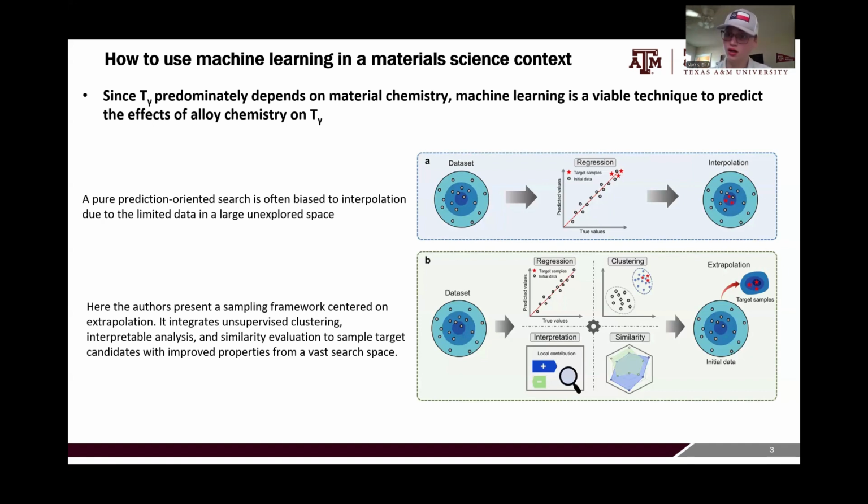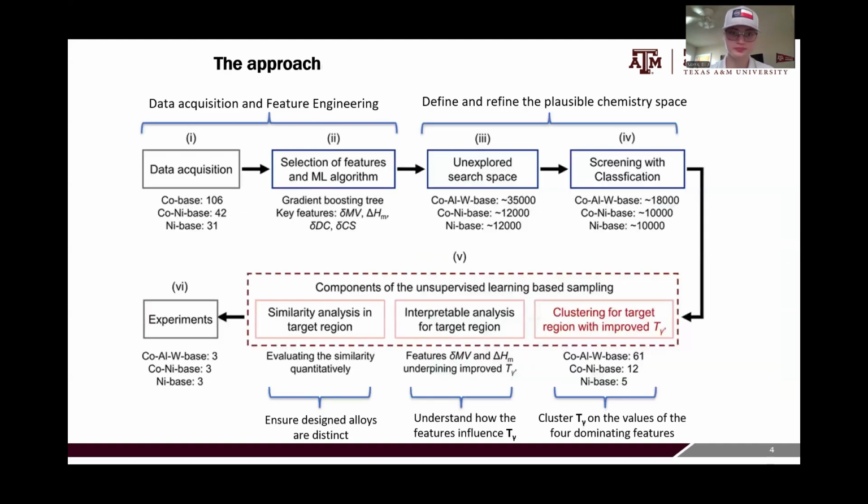In the authors' framework, it is very much centered around extrapolation. You take the data set and you still use regression, but then you use unsupervised clustering, interpretation of the features, and similarity between alloy chemistries to do an extrapolation out into these vast unexplored chemistry spaces.